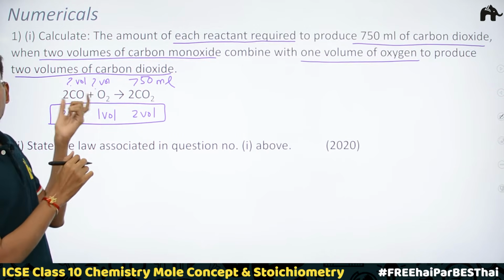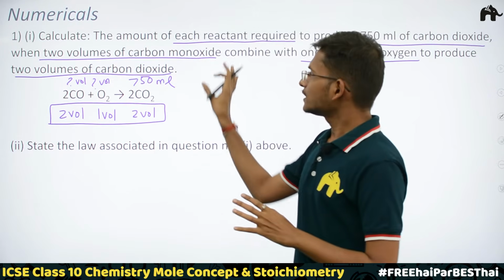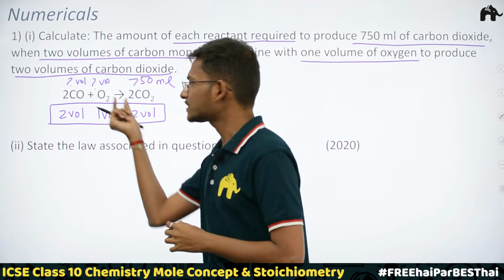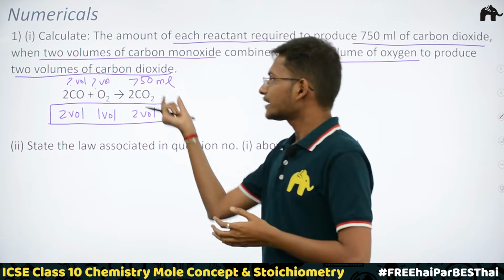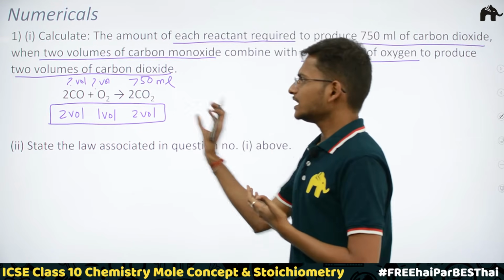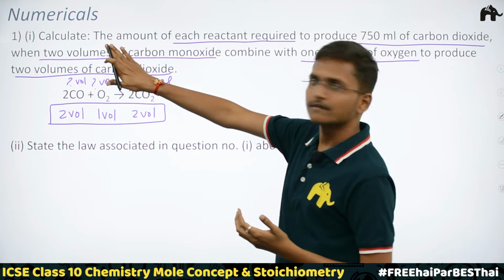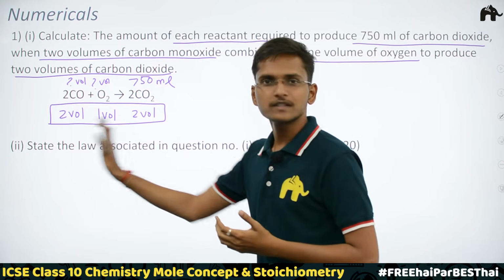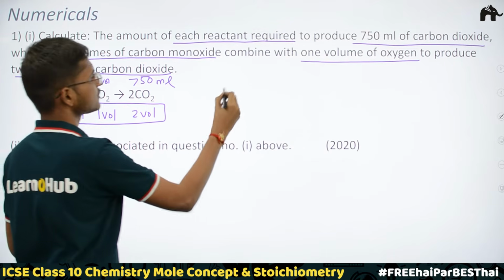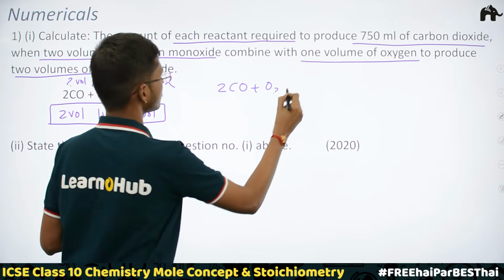Now you also know what we are going to find out. Now how are we going to do this? First of all, they have already given in the question itself how many volumes of the gaseous reactants react and produce how many volumes of gaseous products. But suppose this statement is not given, then how would you deduce this? I will tell you a simple trick. You just have to pay attention to this reaction which is given to you, this one.